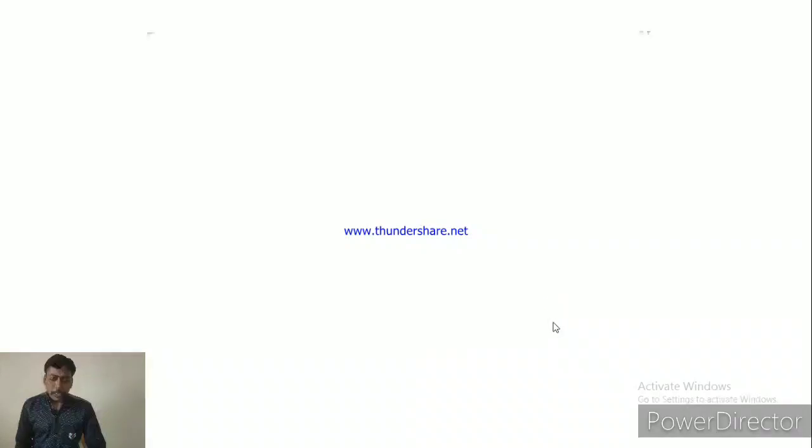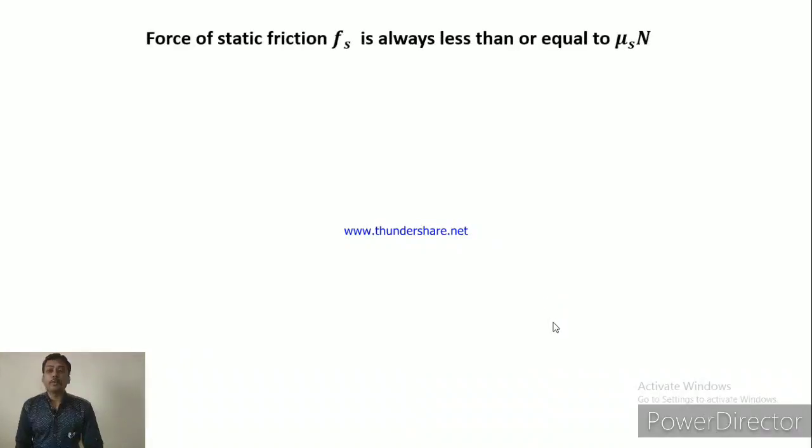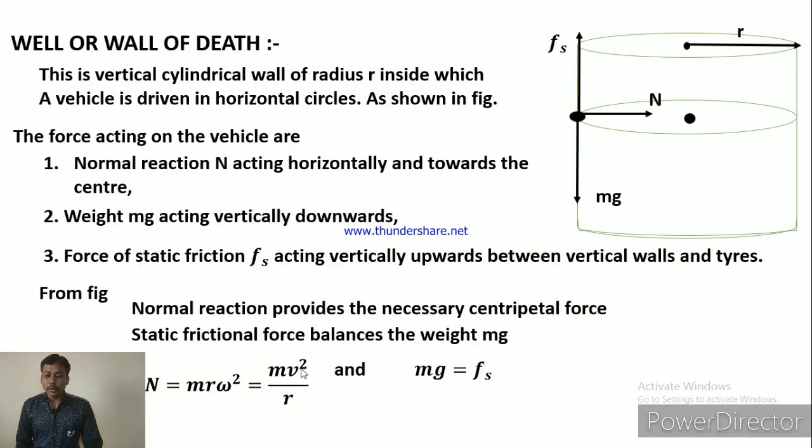Now next, in this well of death, the force of static friction is always less than or equal to mu s N. According to the first law of static friction, the force of static friction depends upon normal reaction, and from this fs is equal to mu s N. So we can say that fs is less than or equal to mu s N. Okay, now we know fs is equal to mg.